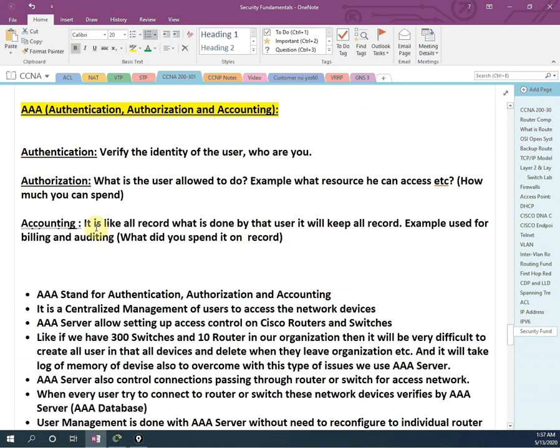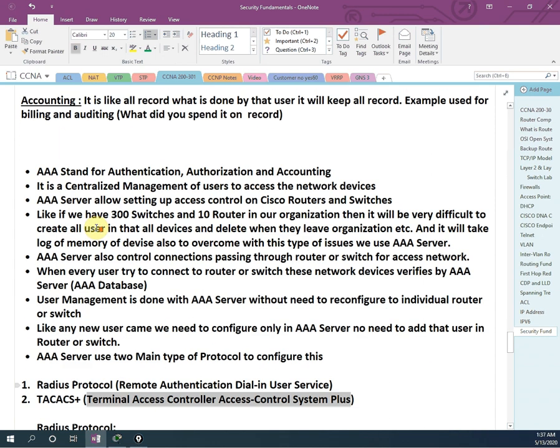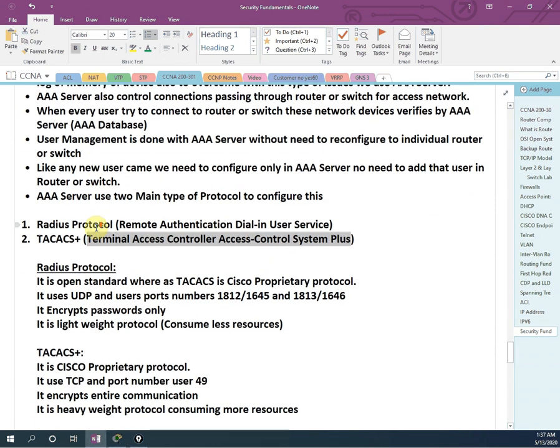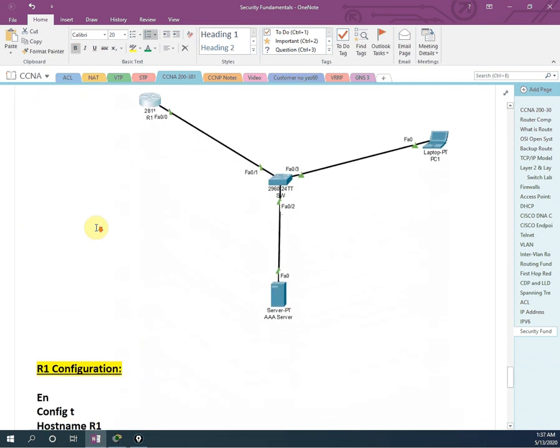So whenever a user is trying to access any router, it will go to the AAA server and check in that AAA server database whatever authentication, authorization and accounting permissions are there for this user, and only that is allowed. Okay, so now we are going to do the lab.